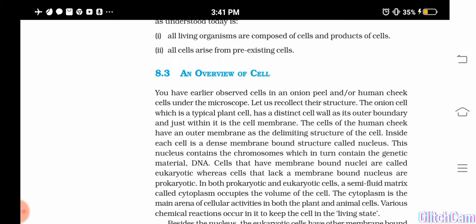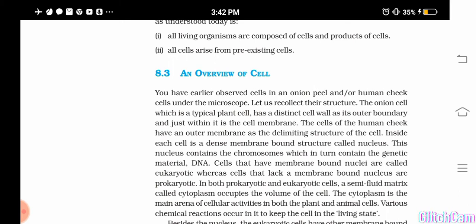Okay, but you can see that the outermost or delimiting membrane of an animal cell is what? Plasma membrane. Okay, and then you can see what? A cytoplasm inside the plasma membrane, and that contains protoplasm or cytoplasm. What is the difference between protoplasm and cytoplasm?